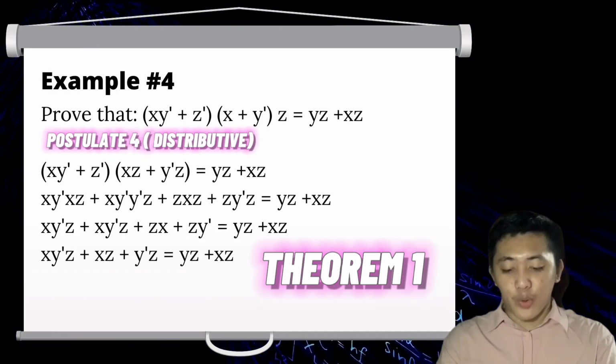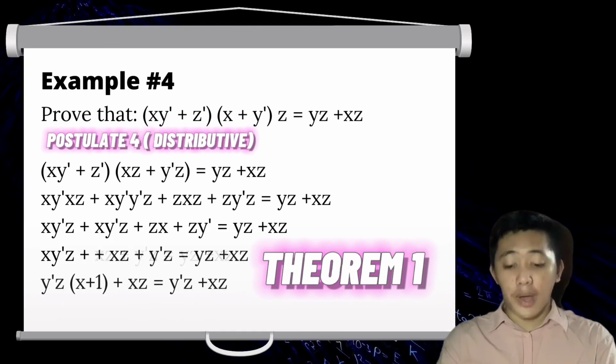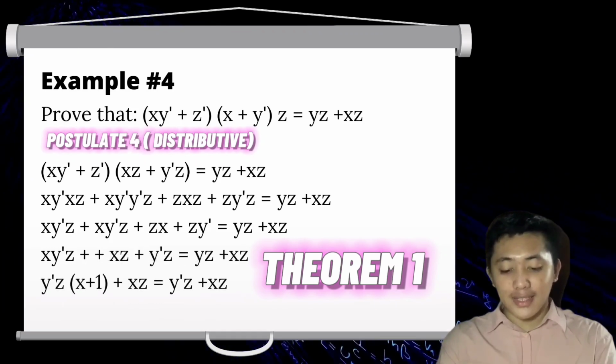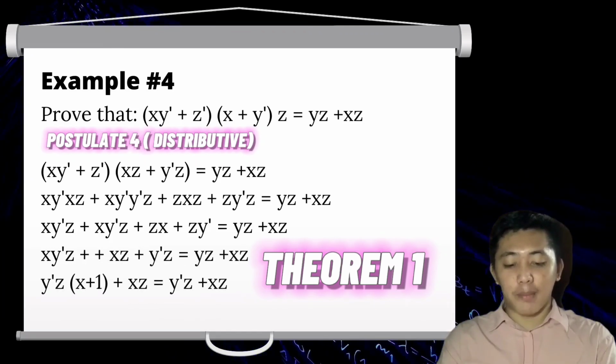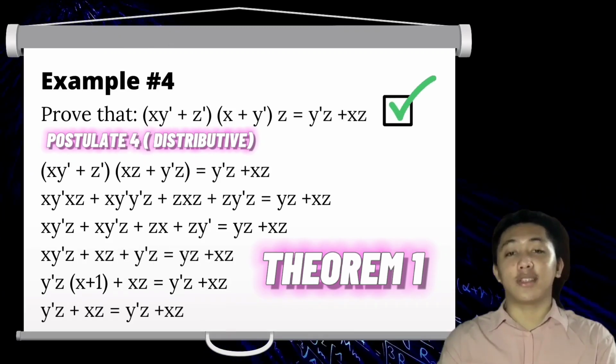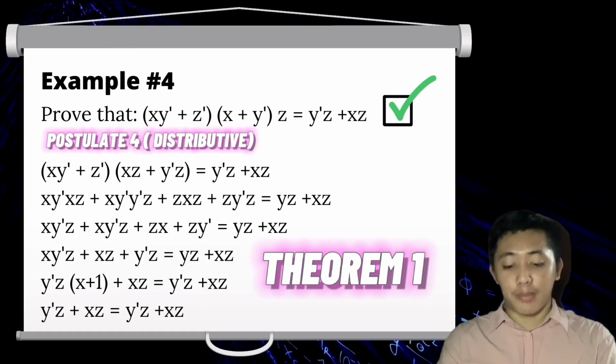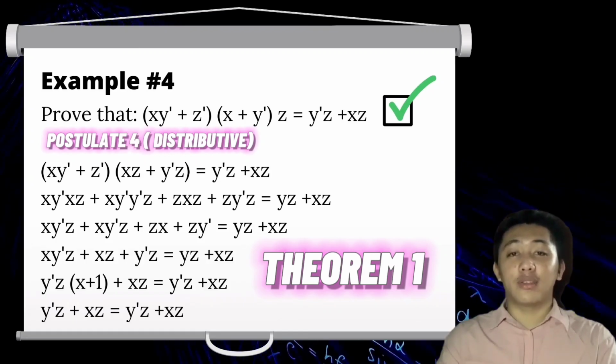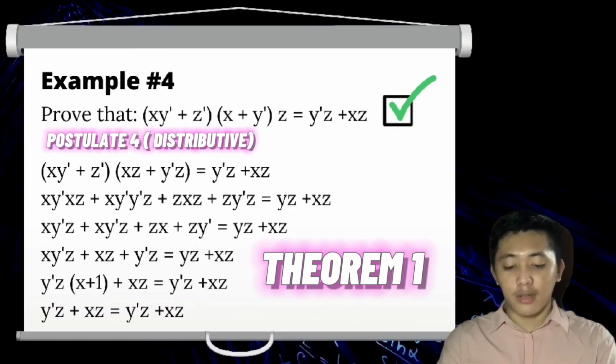Now, let's look at the y prime z, so we factor it out. Y prime times x plus 1 plus xz, then the x plus 1 applies the theorem 1, so it will become y prime z is xz, and it is the sum of the product. And if you're looking for the product of the sum, you need to factor out the z. So the answer of the product of the sum is z times x plus y.